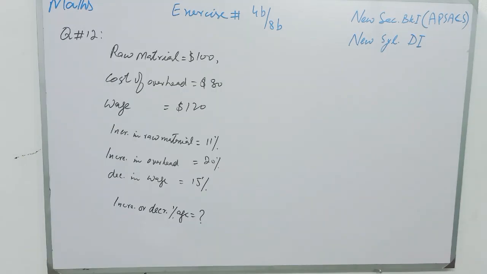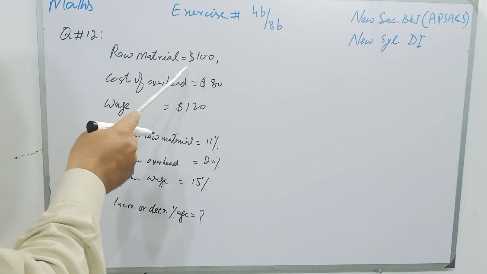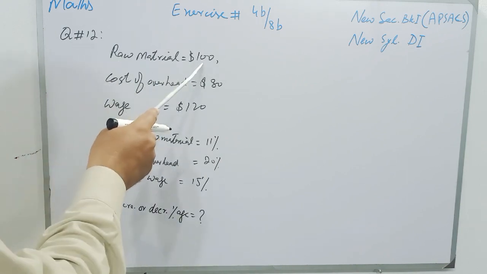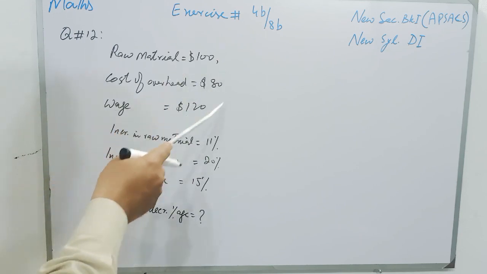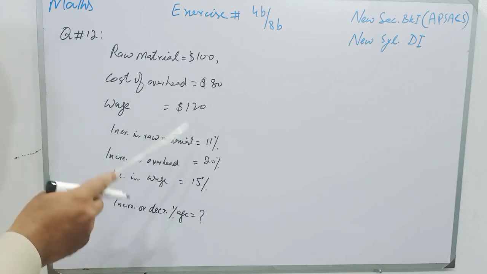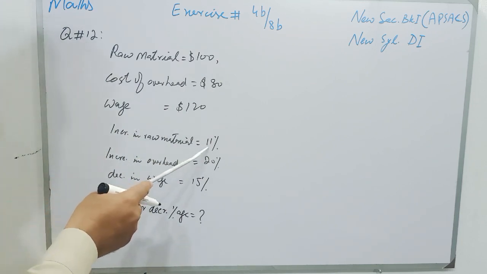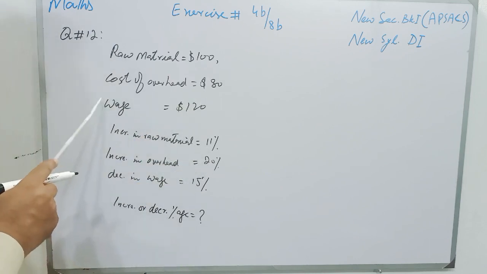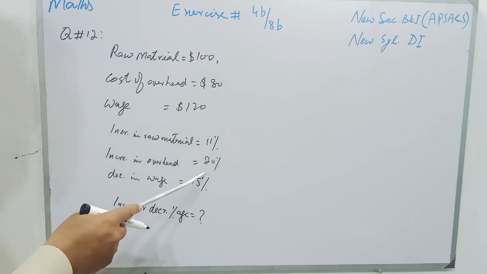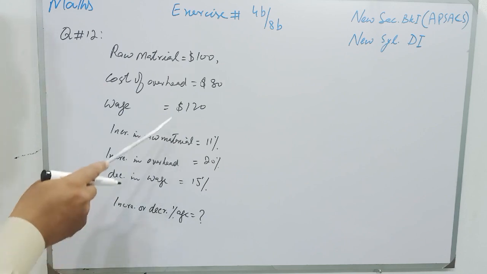Students, the 12th question of the same exercise is: there is a factory making some articles, and the price of raw material is $100, the cost of overhead is $80, and the wage for making the article is $120. After some time, there is an increment in the cost of raw material of 11% and an increment in overhead charges of 20%, but in wages there is a decrease of 15%. And we have to find whether the new value is increased or decreased.